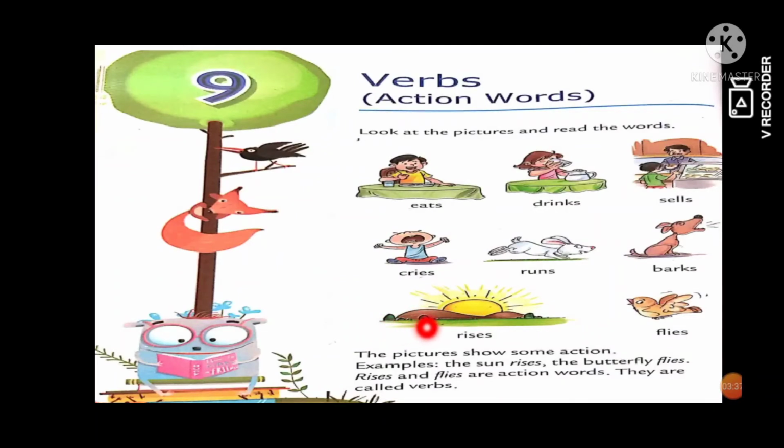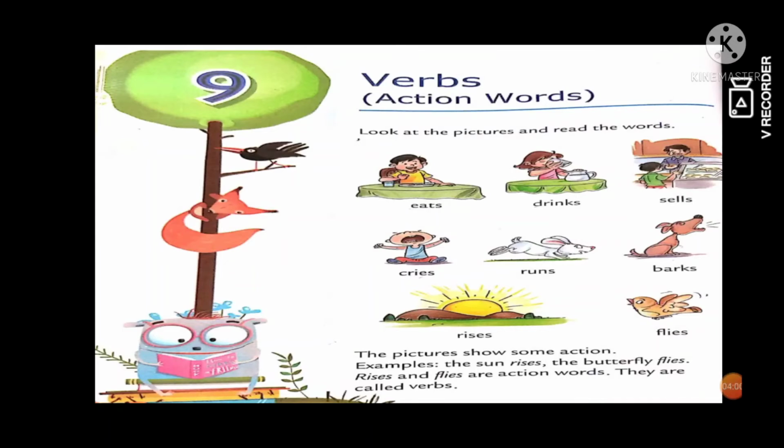Okay, now let's read here what is written. The pictures show some action. For example, the sun rises, the butterfly flies. So here rises and flies are action words.